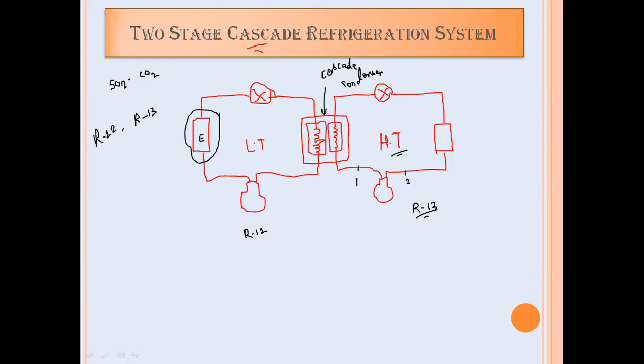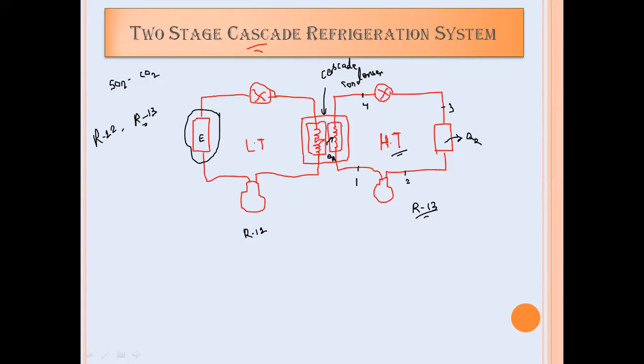Simply put, whichever refrigerant has the higher boiling point temperature will be used in the high temperature cycle. So the 1 to 2 process is the isentropic compression. The 2 to 3 process is the constant pressure heat rejection process, which occurs inside the condenser. The 3 to 4 process is the isenthalpic expansion, which takes place inside the expansion valve, and 4 to 1 is the constant pressure heat absorption process. Here the heat absorption is from the heat rejection of the condenser.